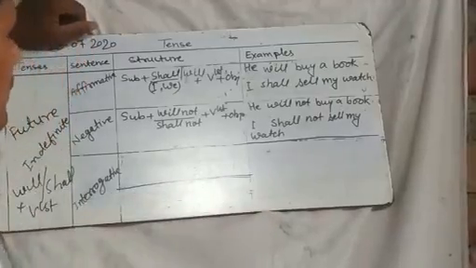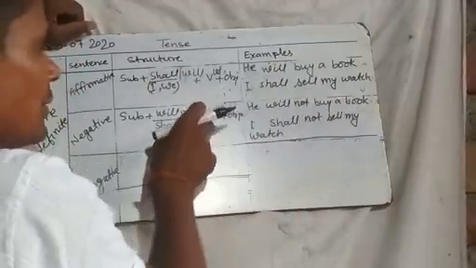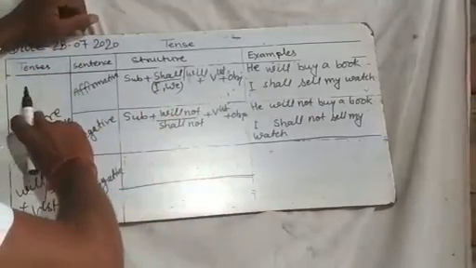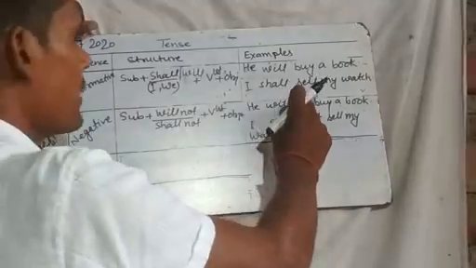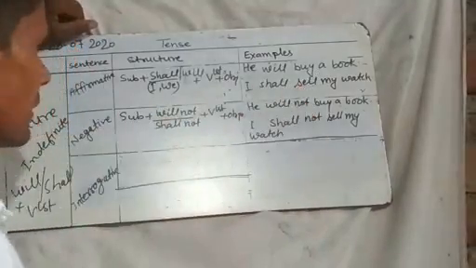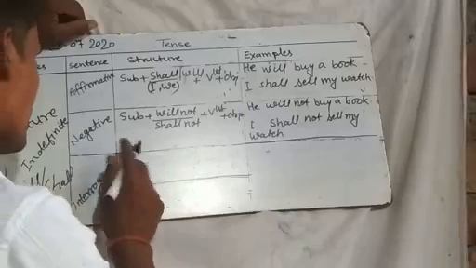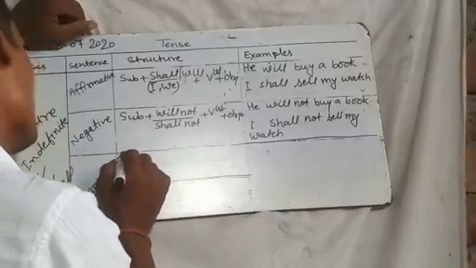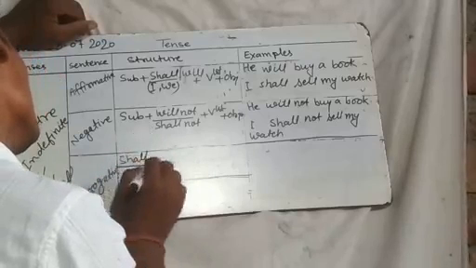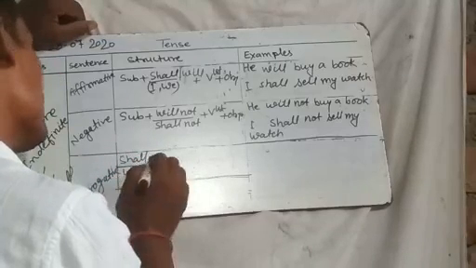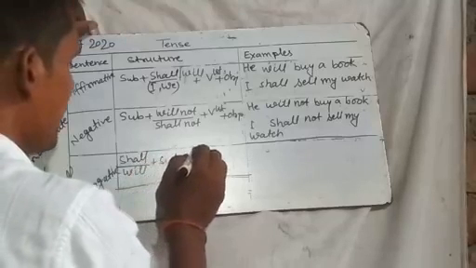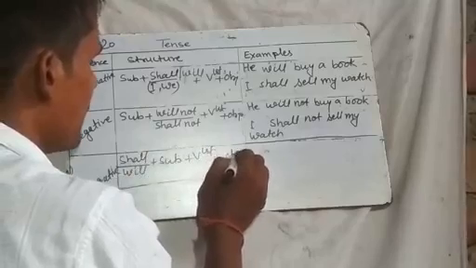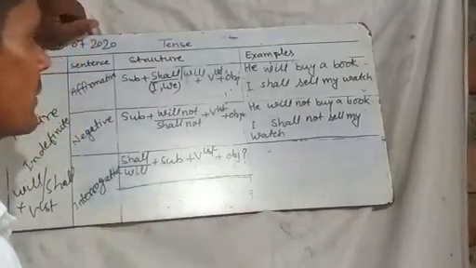Means here is the structure of the negative sentence of future indefinite tense, and here is an example related to this structure. And another, in interrogative sentence, first of all in the same way shall or will we use before the subject, and the first form of the main verb and object, given at last with a question mark.